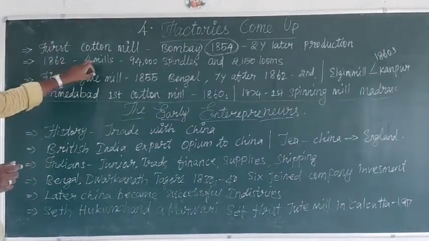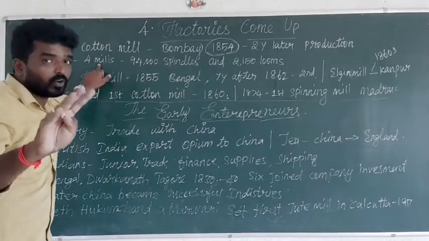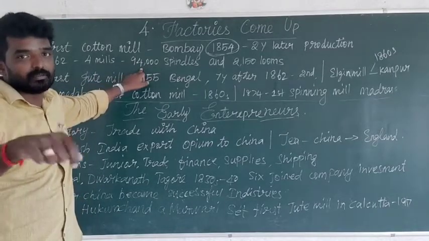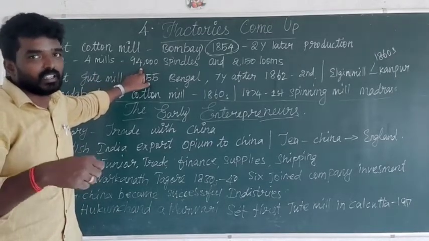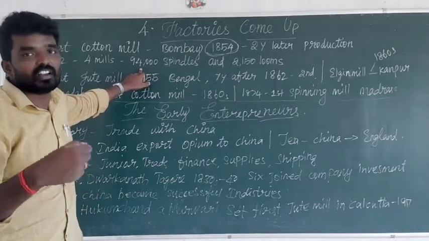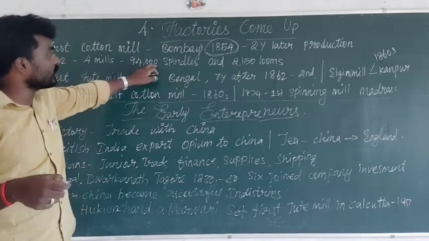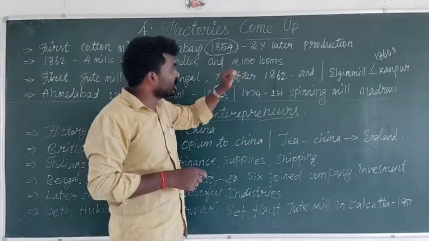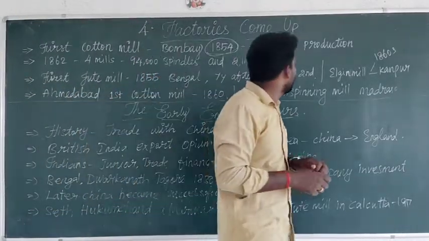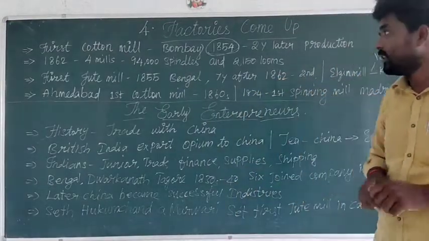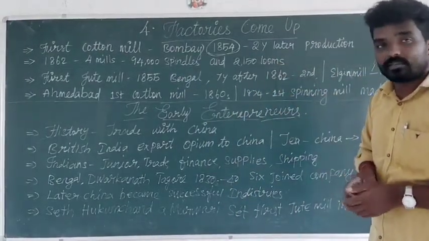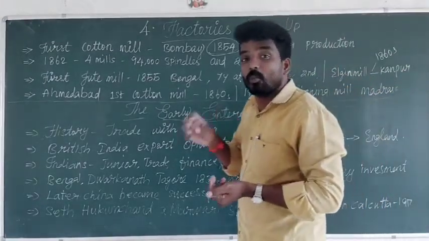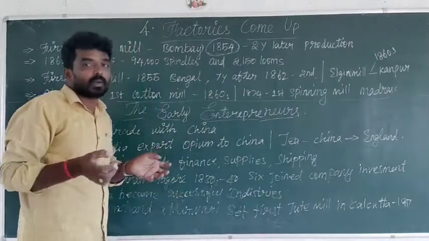In 1862, four mills were started, with 94,000 spindles, that is, spinning wheels, and 150 looms in the factories. Because of that, local Indian people were affected more, because the government depended upon the factory.